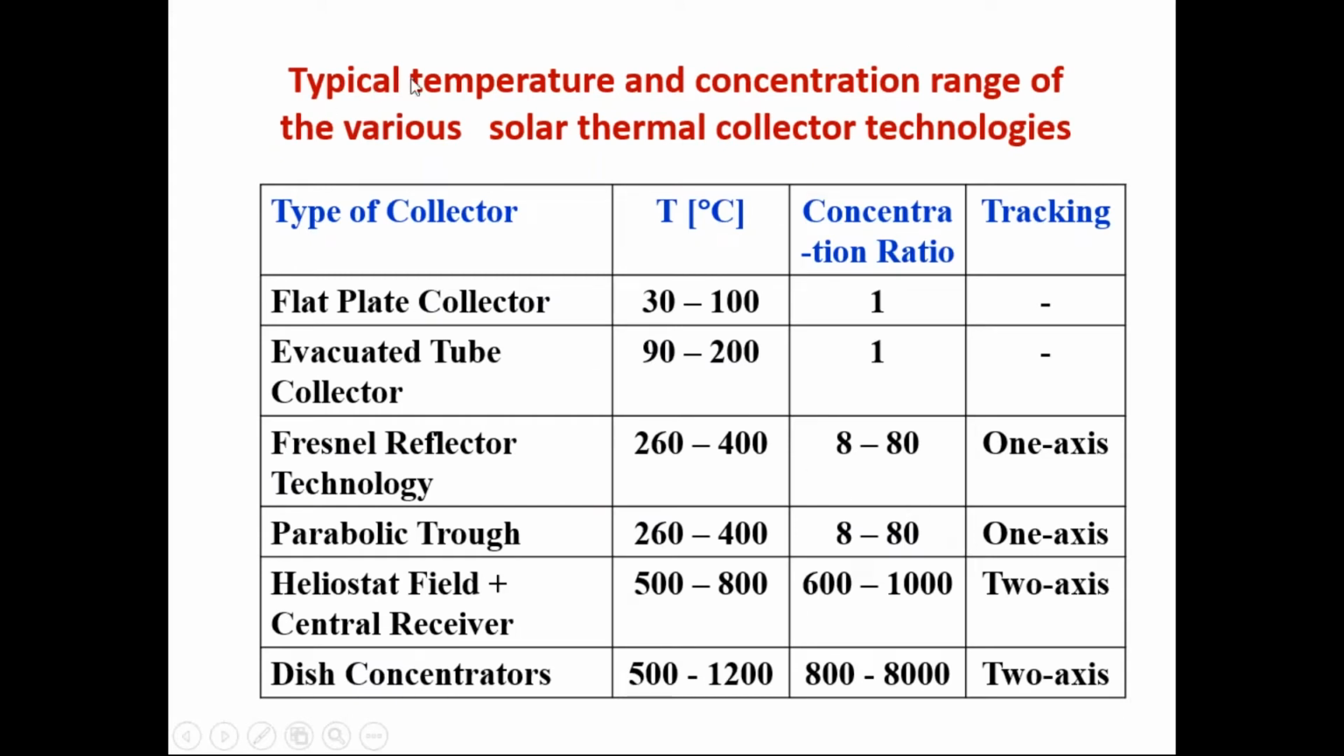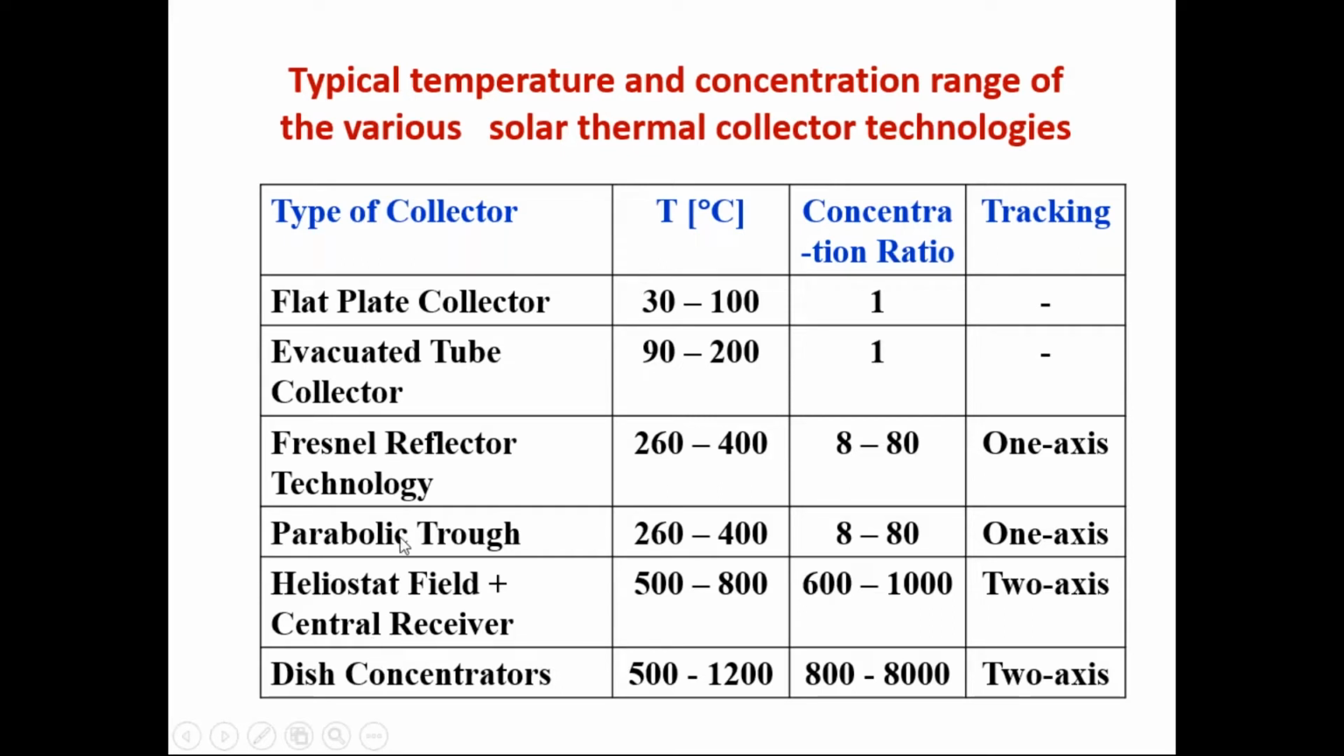So this table shows you the typical temperature and concentration ranges of various solar thermal collector technologies. The flat plate collector and evacuated tube collector are non-tracking, non-concentrating collectors. So the temperature achieved by using these collectors is also less, and it is non-tracking. Here you can see the concentration ratio is 1. What is concentration ratio? That term I will explain eventually in the next slides.